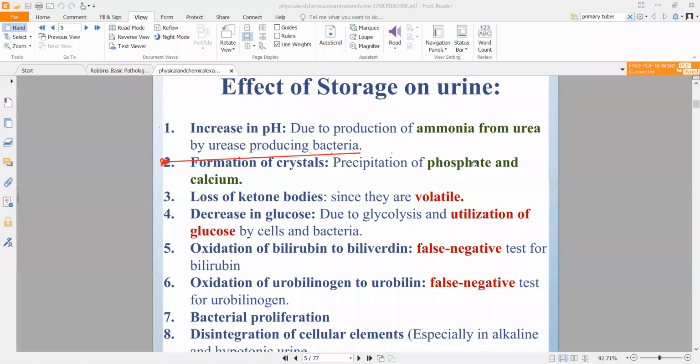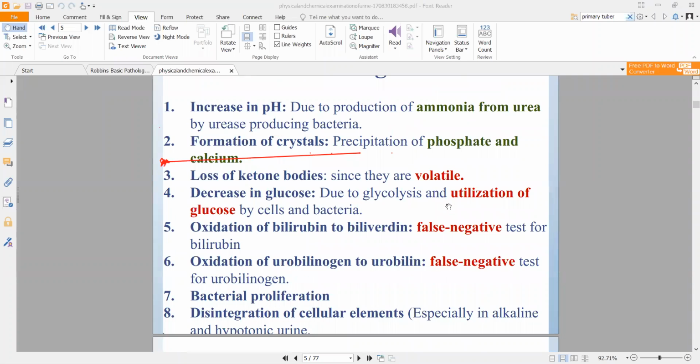They are getting dissolved. That defeats the purpose. So if ketone bodies are dissolved, even if the patient has the problem, the doctor will not be able to understand, because it has been stored for so long that the ketone body is dissolved. That is what you're looking for, right? So you have to be careful in that.